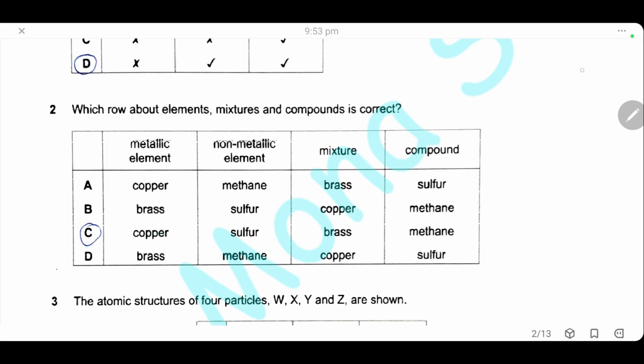Copper is a metallic element. Sulfur is a non-metallic element. Brass is a mixture. And methane is a compound.